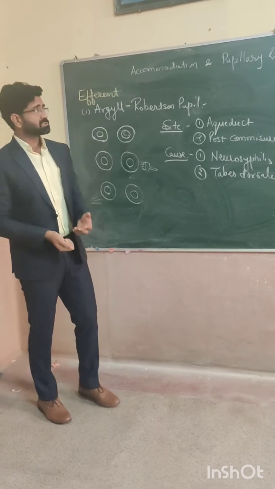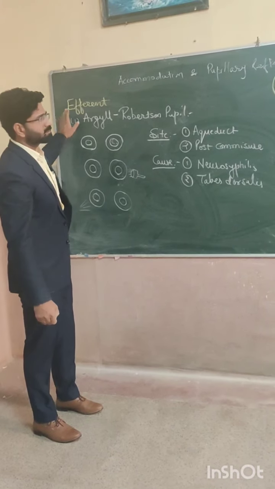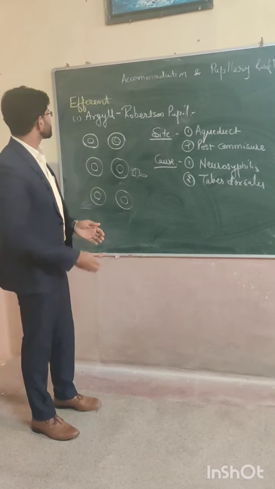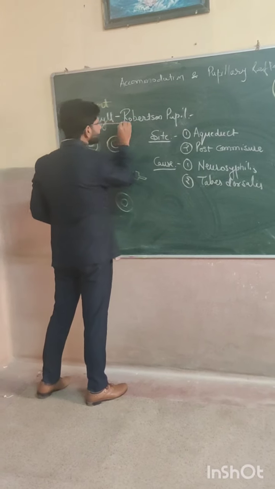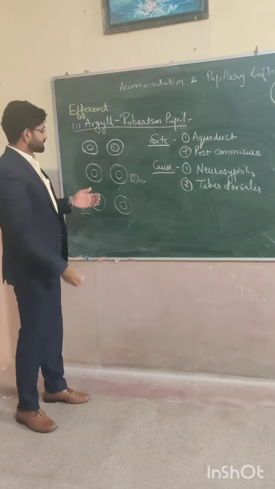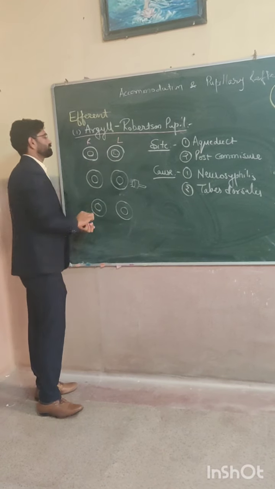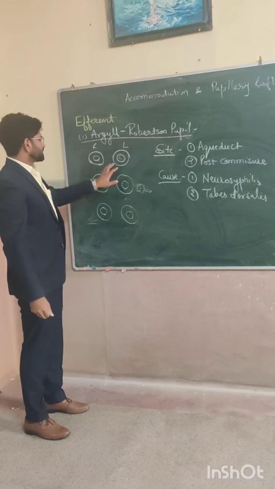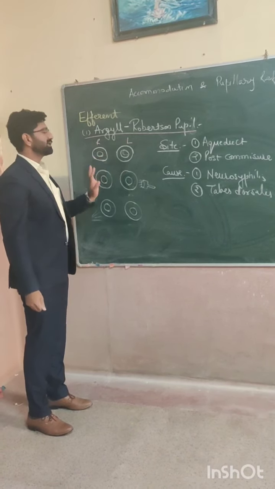Now the third pathology is very, very important. It is regarding the efferent pathway, which is of the third nerve. In the efferent pathway, this is very important: Argyll-Robertson pupil. What happens? Generally, this is the right eye, this is the left eye, and the general condition is one in which both eyes are mid-dilated.